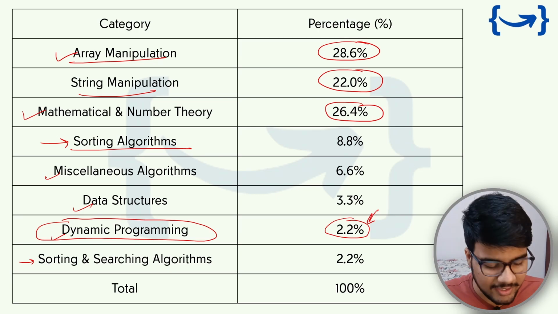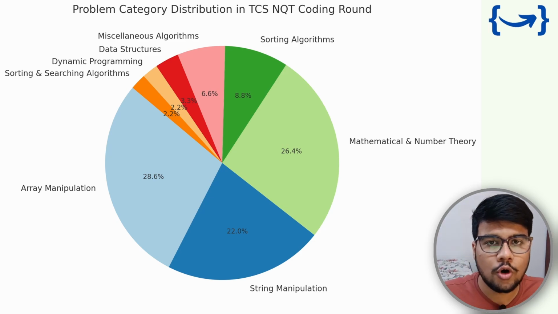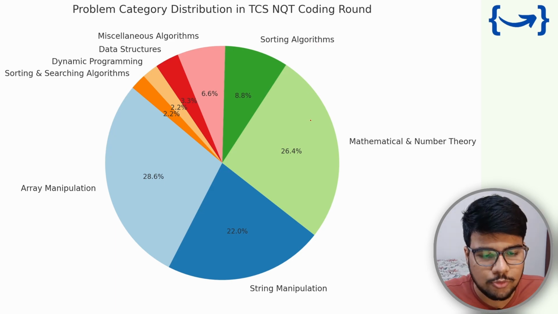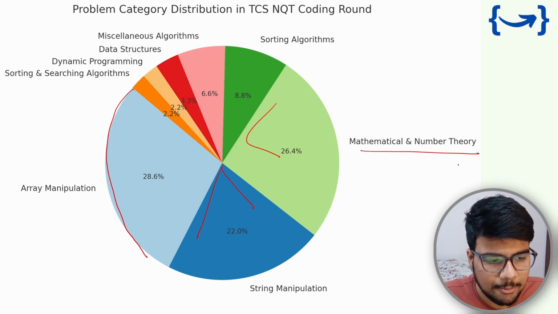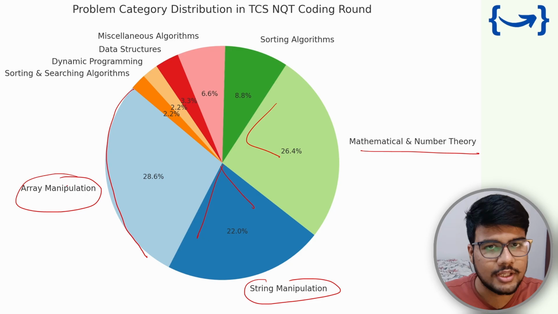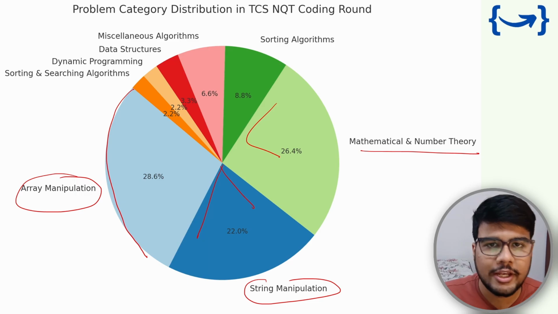Okay, so now let's move forward to the pie chart, which will give you a more representational, intuitive knowledge of all the category-wise problems. As you can see, the big chunk is totally filled with mathematical number theory, string manipulation and array manipulation. From this figure, I can tell you that you need to be very thorough with these three topics. Try to solve many problems.